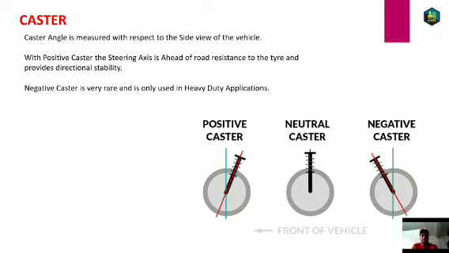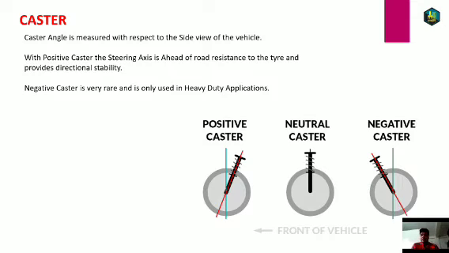If we give it a positive caster, you can see that the line of the steering axis will be in front with respect to the point where the rolling resistance is acting on the tire. This is very beneficial as it provides directional stability to the vehicle. When you are using your steering axis, the vehicle will not go left or right or move anti-clockwise or clockwise. It will stay in one direction. So this provides directional stability.